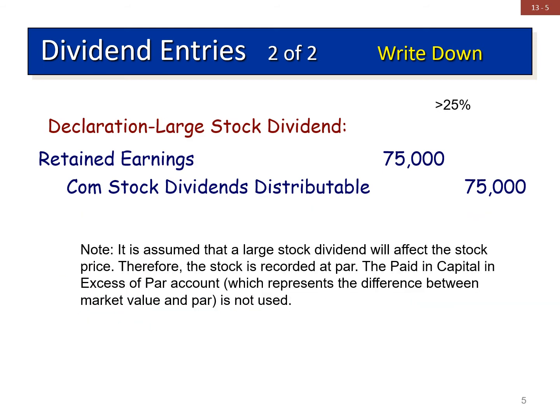Pause the video to write these journal entries down. If the stock dividend is greater than 25% of a corporation's issued stock, it's considered a large stock dividend. Later, I will demonstrate these journal entries.